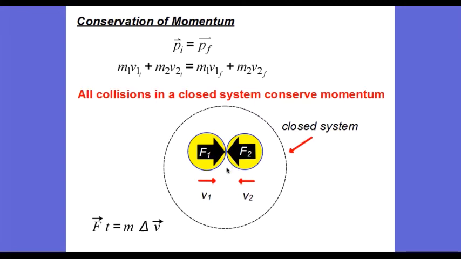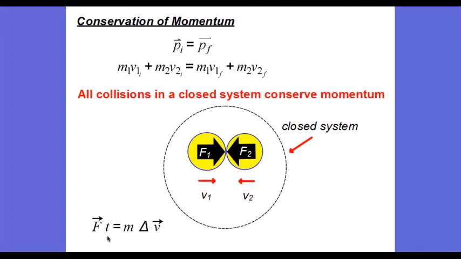When object 1 collides with object 2, 1 exerts a force on 2, and the reaction to that is 2 exerts a force on 1. Forces are equal in magnitude, but opposite in direction, and the time of the collision is the same for both objects. So, looking at the impulse-momentum theorem, if both objects experience the same force for the same amount of time, they'll both experience the same change in momentum.